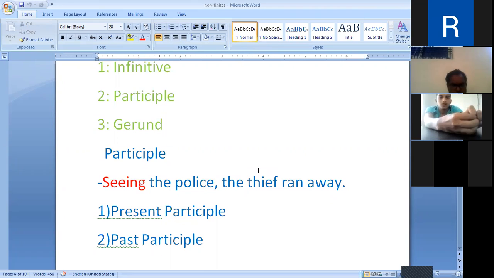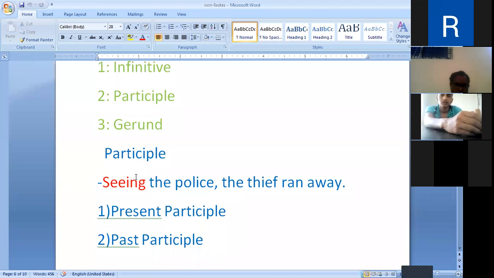"Seeing the police, the thief ran away." Seeing says something about the thief. Thus, the word seeing also does the work of qualifying or describing the noun thief, like an adjective.